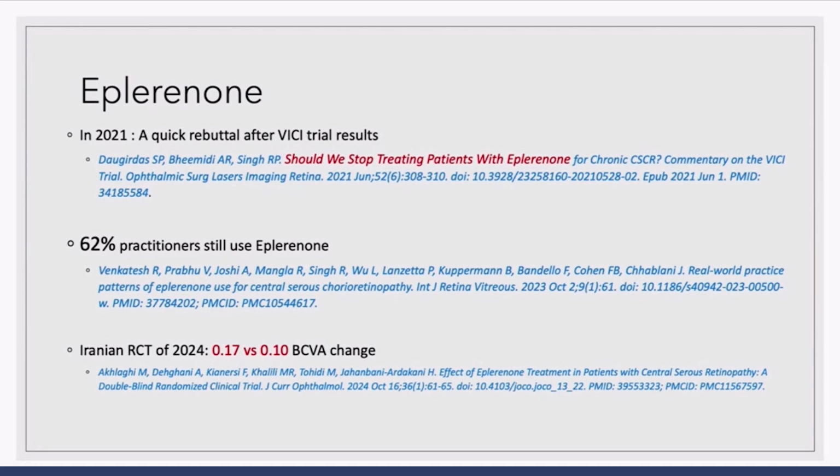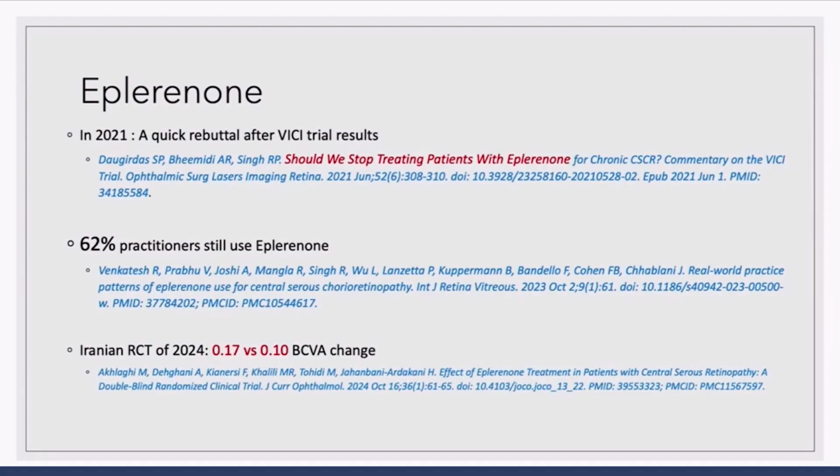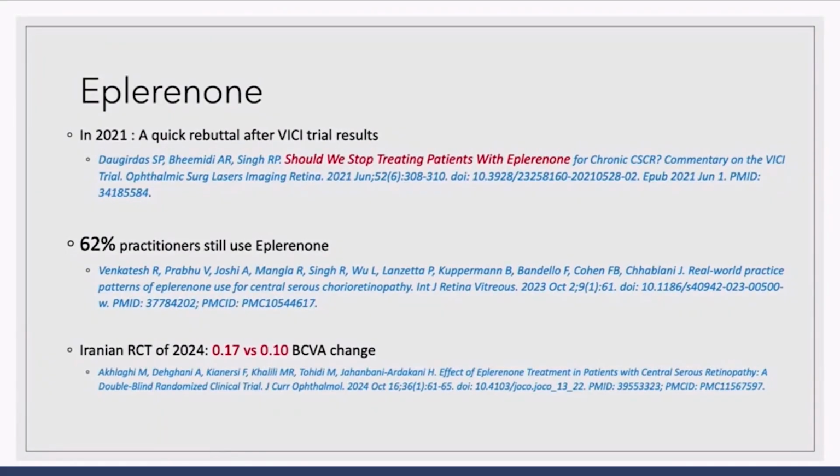So right after the VICI trial came, there was a quick rebuttal from a group which said that the recommendation made by the group that we should stop treating patients with Eplerenone was too severe, and they questioned the inclusion criteria and the definition of success outcomes by the VICI trial. 62% of Indian practitioners as of 2023 use Eplerenone somewhere in their management of CSCR. And in 2024, we have an Iranian RCT which shows that the best corrected visual acuity change in patients who were started on Eplerenone in CSCR was way better compared to placebo alone.